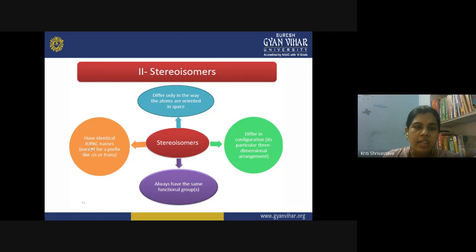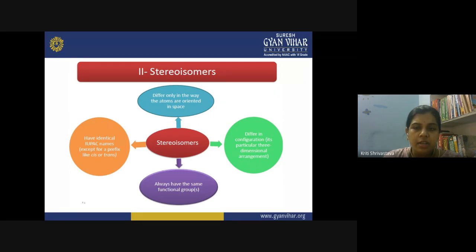They have an identical IUPAC name, right? But how do you differentiate them? You put an R or S before them, or a Z or E, or a cis or trans before them. But their IUPAC names are similar. So that is a very unique characteristic, making a difference from the positional or structural isomers. They have different IUPAC names, but in case of stereoisomers, their IUPAC names are identical.